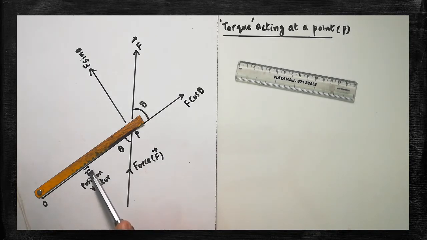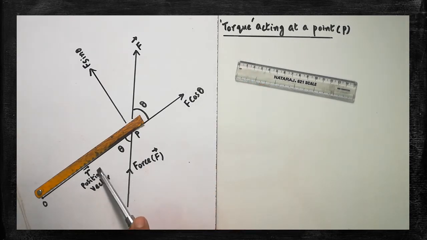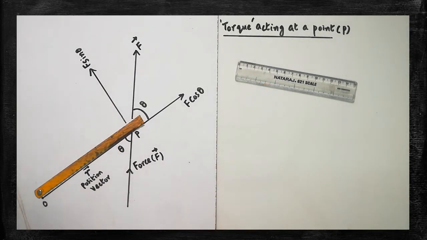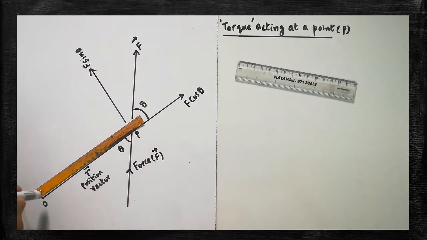That is called the r vector. The r vector and F vector both are responsible for this torque. r is a vector. Force is also a vector. Are you clear? The torque is also a vector. Where does the torque act? That is the question now. The torque is acting here. Look at that. I am showing with the pen now. It is acting in the upward direction. Are you clear? So torque is acting in this direction.